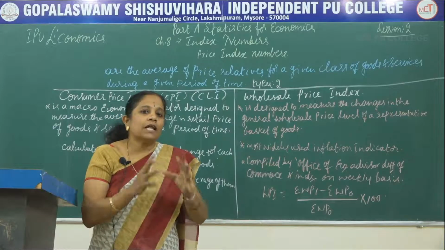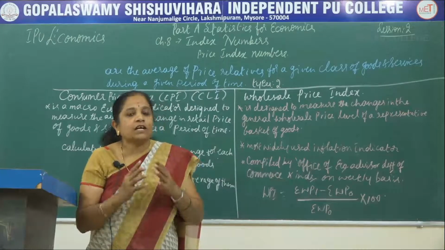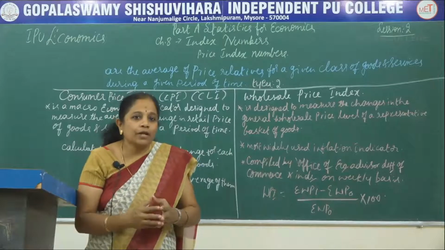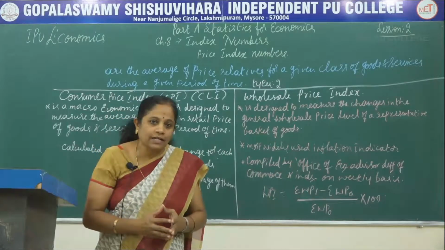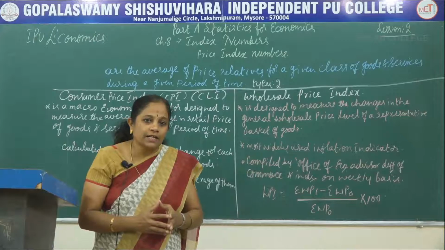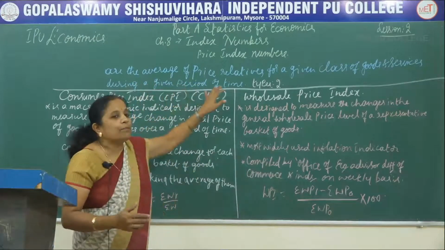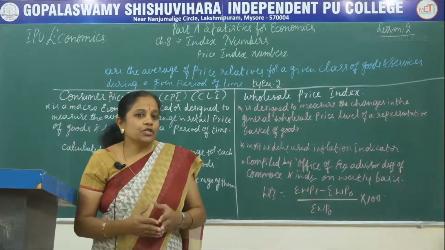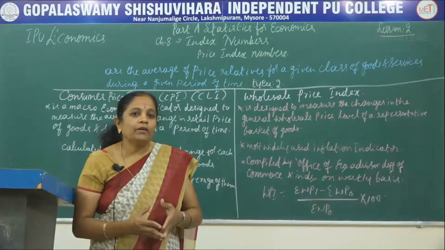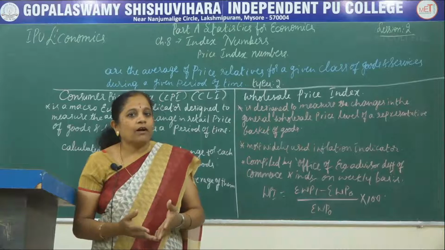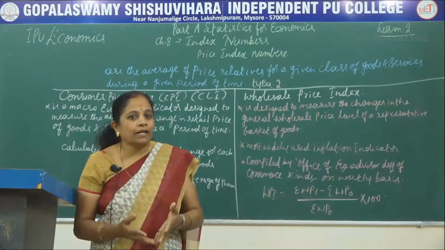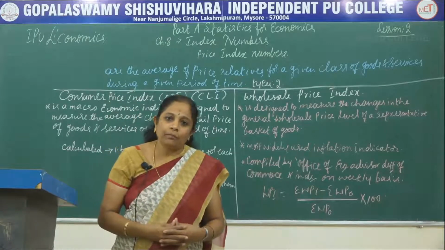There are some selected goods and services which are considered as the components for these price index numbers, and these are calculated during a period of time. Usually, this time period may be a week, a month, a quarter, biennial, or an annual period.